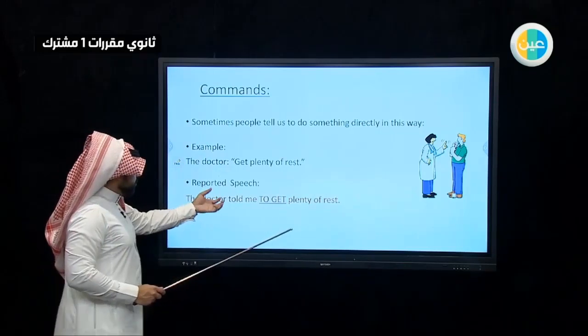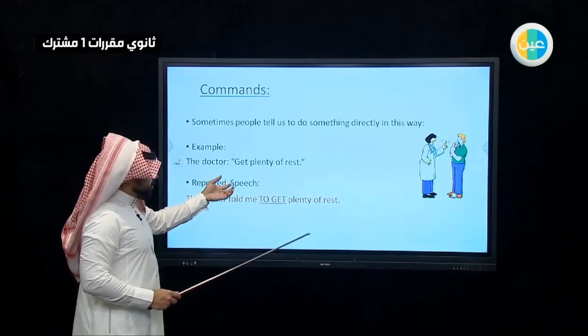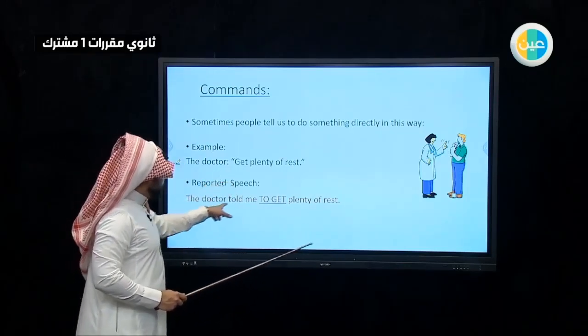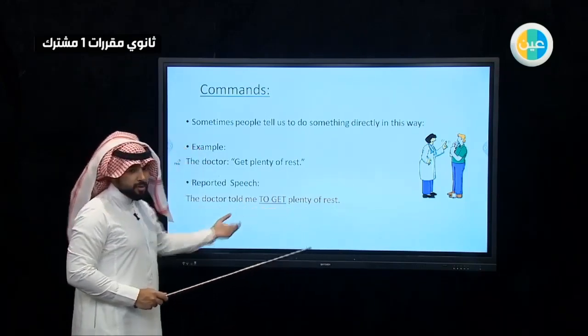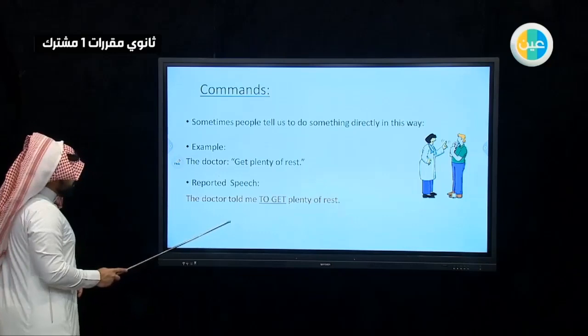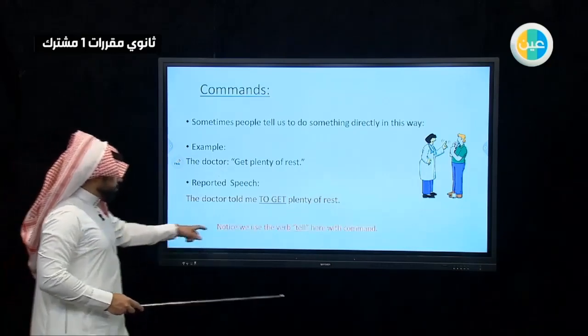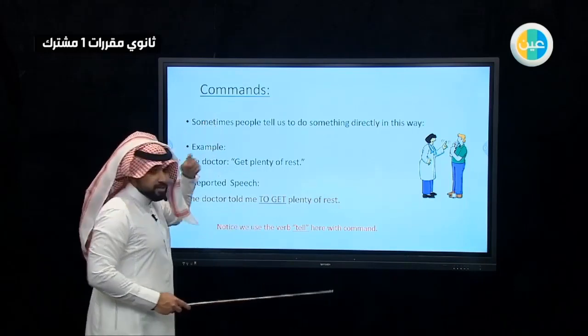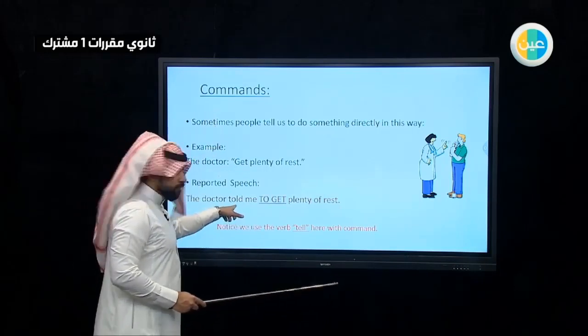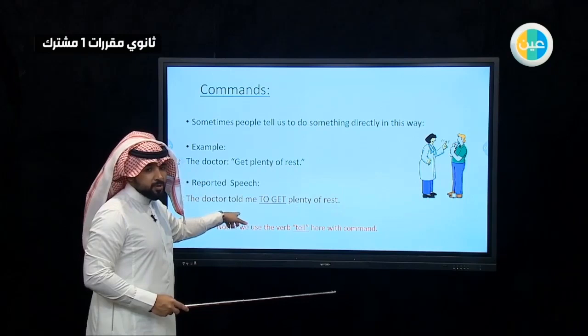When we want to report what he or she said: the doctor told me to get plenty of rest. So we use told and me. Notice we use the verb tell here with commands. Here, because it's past, we use told.